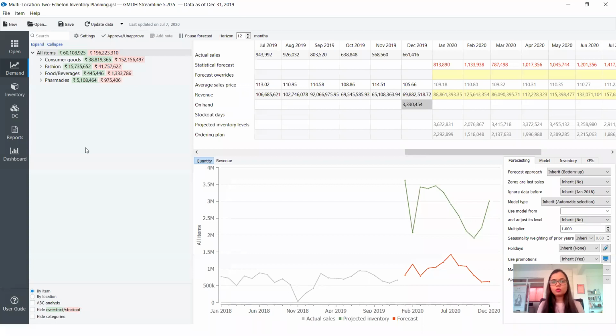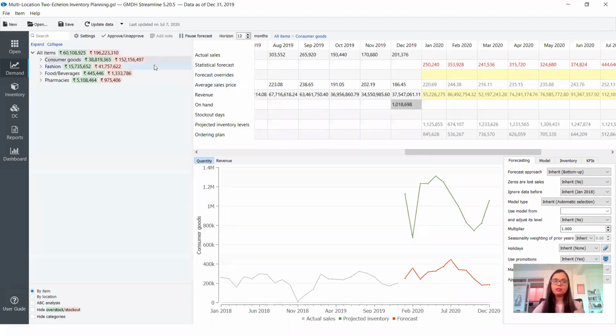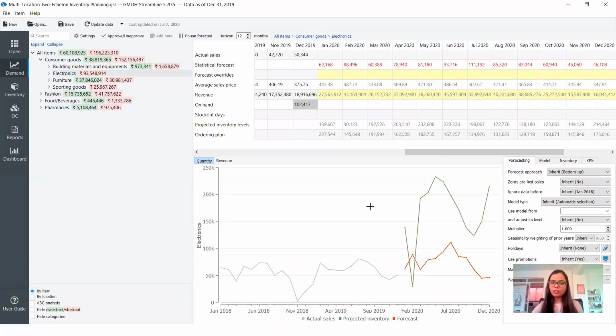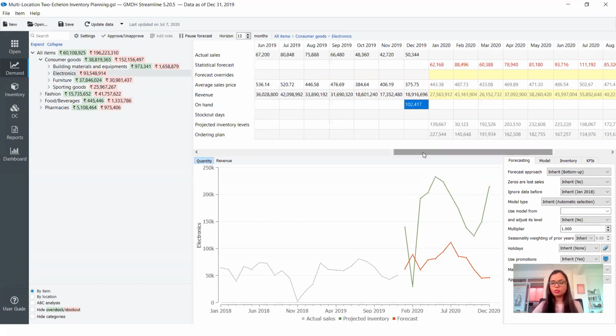The forecast is not always looked at on a SKU by SKU basis. It's really important that we group the items. We look at the graphical presentation, and we look at the numbers as well. That's the advantage that systems like these have, that we can look at each of these categories graphically as well as numerically, which is really not possible when we look at an Excel kind of presentation. So that's the huge advantage that we have over here.